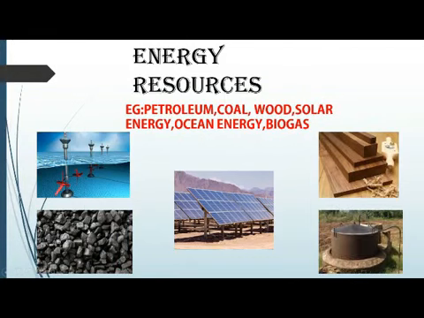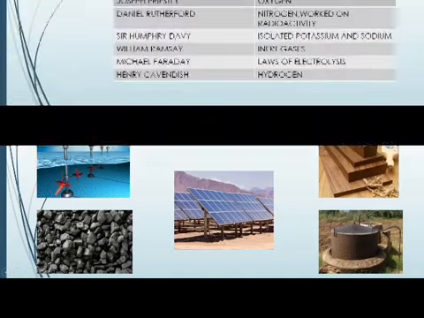That is, the energy resources of the world are mainly petroleum, coal, wood, nuclear fuels, etc. Then there are also alternative sources of energy like solar energy, ocean energy, biogas, etc. And all these are also studied under chemistry for the future need of the world. So thus we can see that the progress of the human race is dependent on the development of chemistry also.